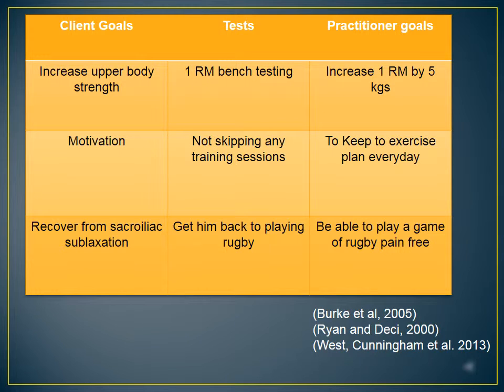Client and practitioner goals. Increase of upper body strength is the first goal for my client. The reason for this goal is that if he can increase upper body strength, it will be more difficult for the opposition to tackle him. The way I will test this is through basic 1RM bench press testing. This will be easily tested and will not add any extra strain on his lower back. My goal as a practitioner is to increase his 1RM by 5 kilograms.